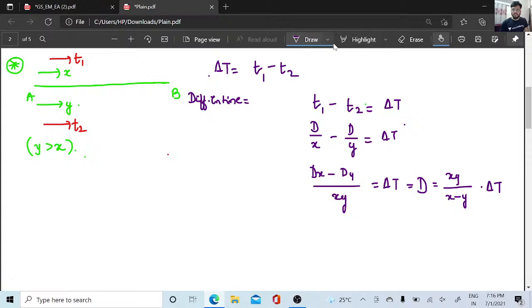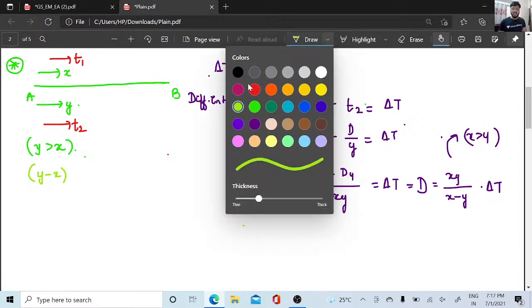So this formula is for when x is greater than y. When y is greater than x, it will be y minus x. xy is going to be the same, but it will be y minus x, because speeds cannot be negative, right? So I cannot say x minus y will be there if y is greater than x. We should take the mod of both the things: greater minus lesser. Speed can never be a negative quantity.